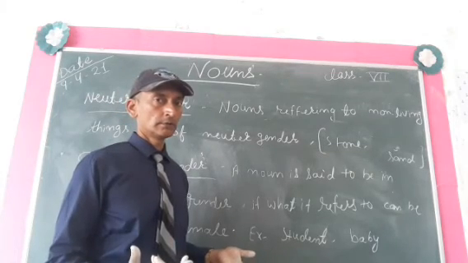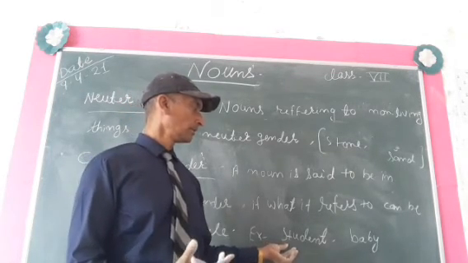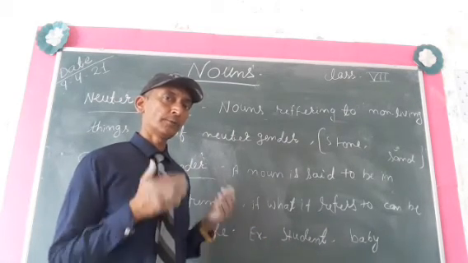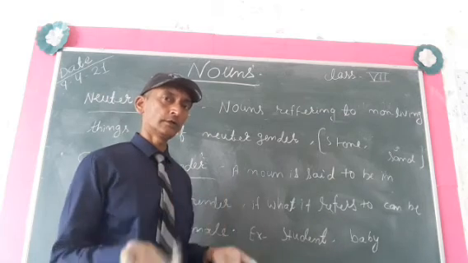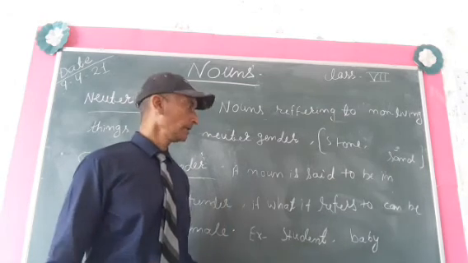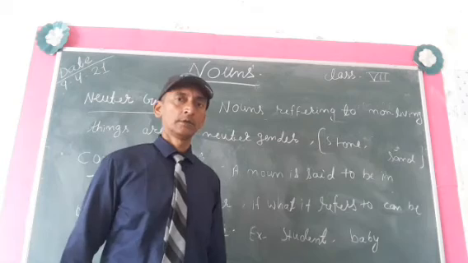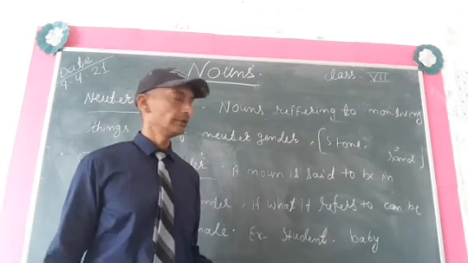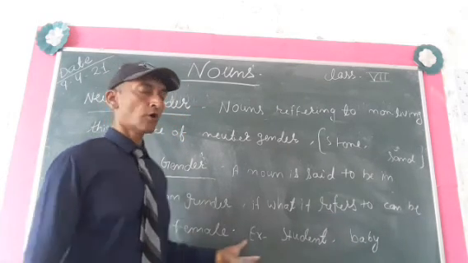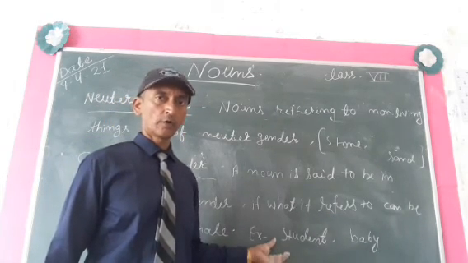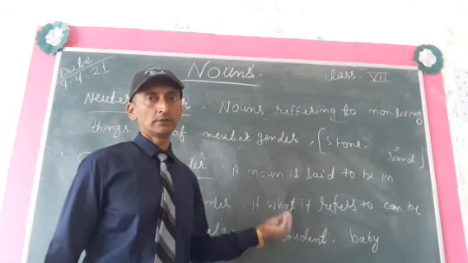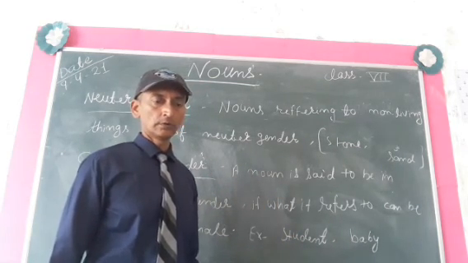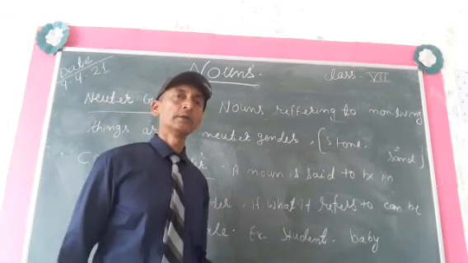So in common gender, we are using this term student for both boy or girl. Okay, baby. Is this a boy baby or a girl baby? We don't know. So this will be an example of common gender. Common gender can be female, can be male, and we don't know. So it will be common gender.